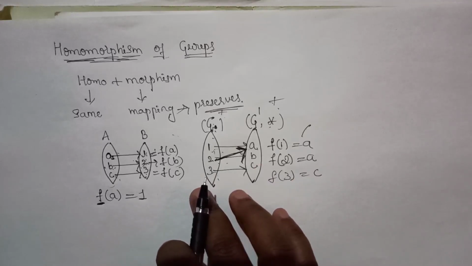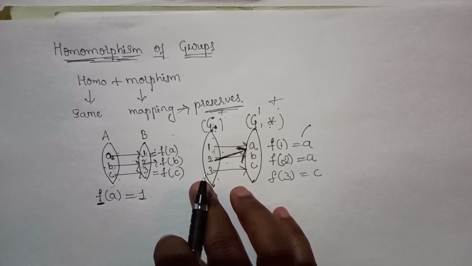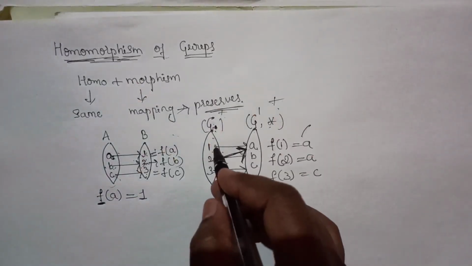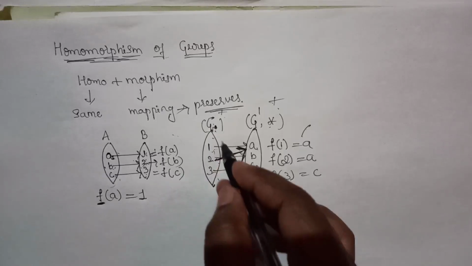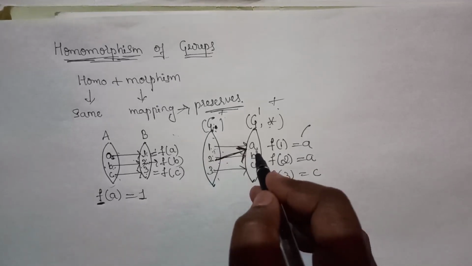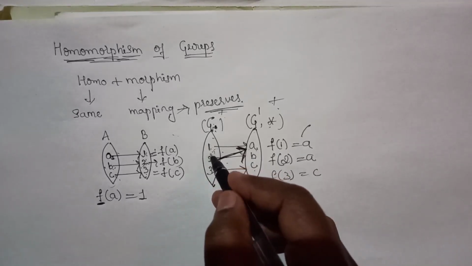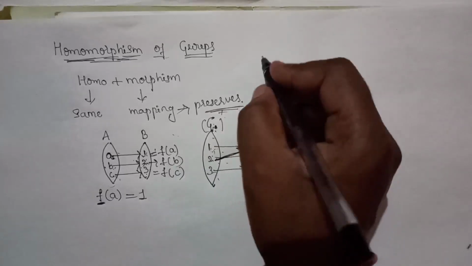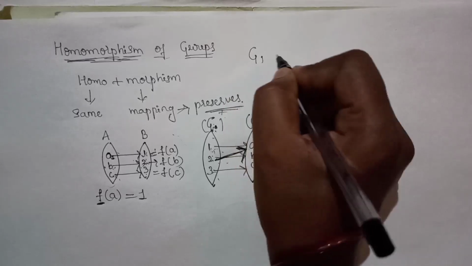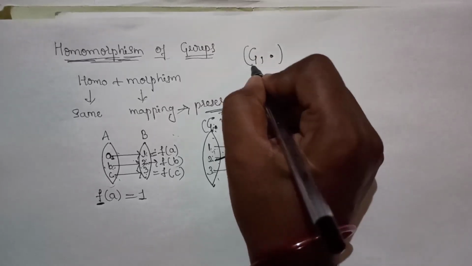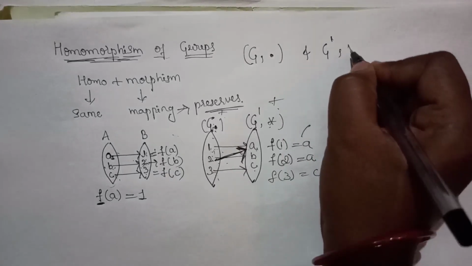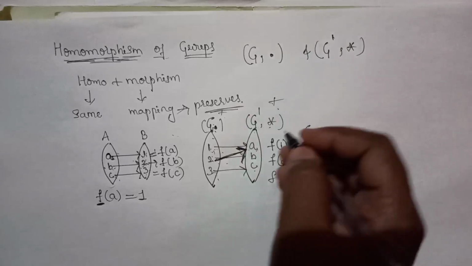Now, what is a mapping between two groups, or what does homomorphism mean? Suppose I consider two groups: G, which has the binary operation dot, and one more group G dash, which has the binary operation star.